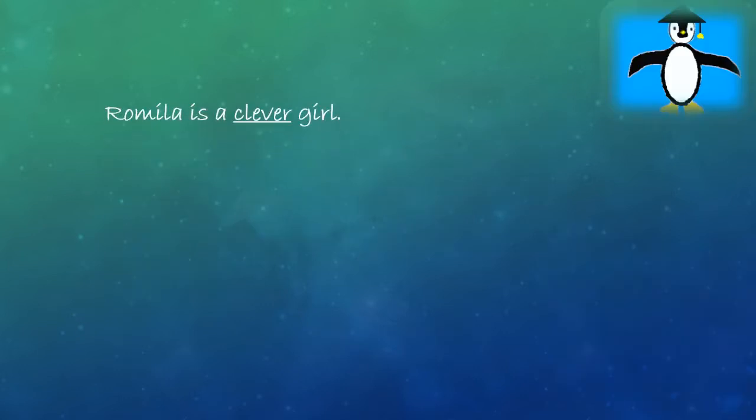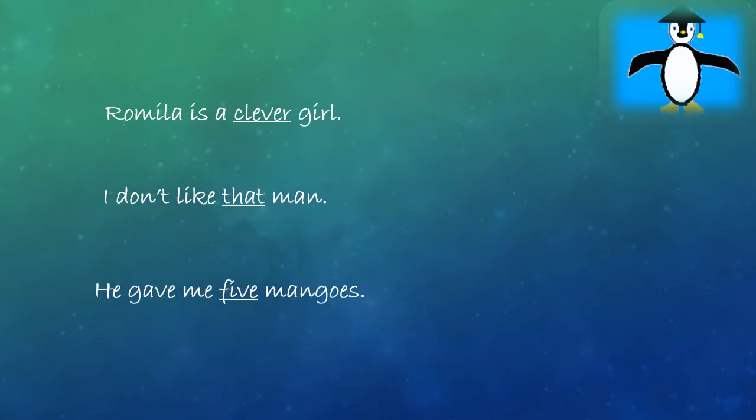Friends, Romila is a clever girl. I don't like that man. He gave me 5 mangoes. Now, friends, in our first sentence, the word clever shows what kind of girl Romila is. Or, in other words, clever describes the girl Romila. In the second sentence, that points out which man is meant.